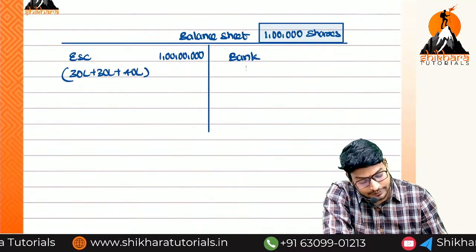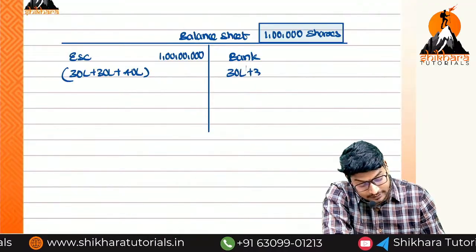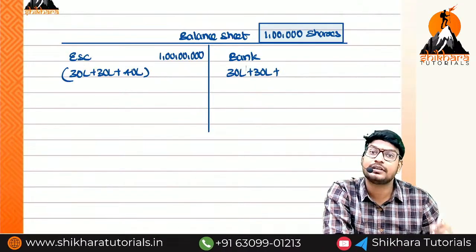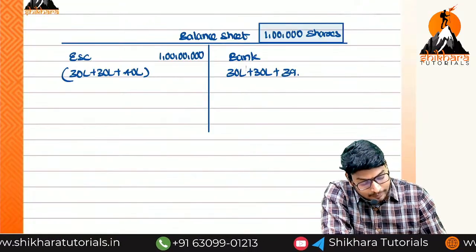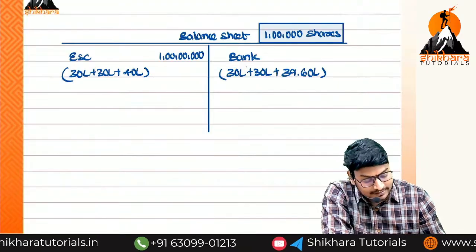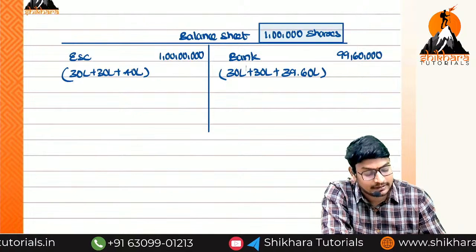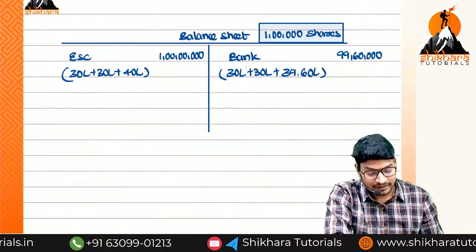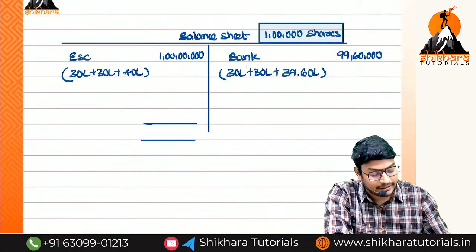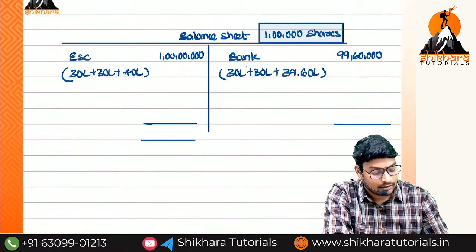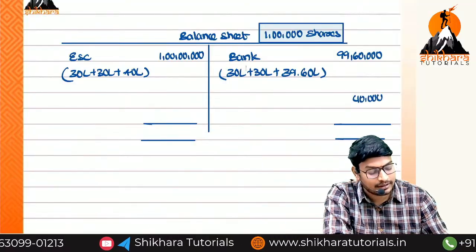And if you observe, the first one, how much we have received? 30 lakhs. Second one also 30 lakhs. When coming to the third installment, we have received only 39.60 lakhs. That is equal to how much? 99 lakhs 60,000 rupees. Are you getting the point or not? Is it tallied or not tallied? Not tallied, and the remaining 40,000 is available in calls in arrears. Okay? So 40,000 I am recording on the asset side.